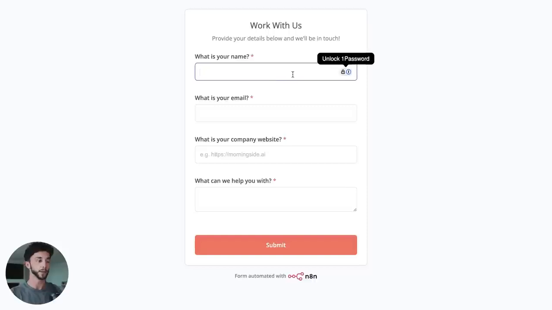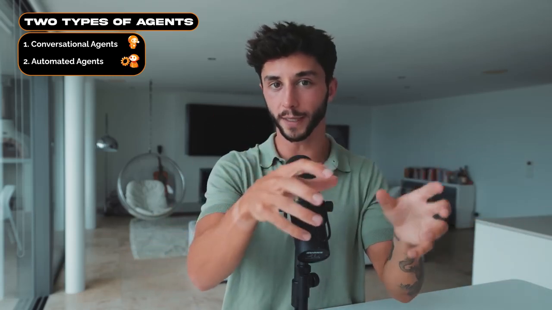For example, later in the video, we are going to be building an automated agent that is triggered by a new form submission. When the form is submitted, some of that form data is taken and sent to the agent, which then causes it to use the tools that we've equipped it with and follows the instructions in the prompt that we gave it in order to make decisions and take appropriate actions on our behalf in a fully automated way. We are still sending the message to the agent, but it's not a human needing to type it manually or speak it over the phone. There's no human step. The input is being automated in some way.